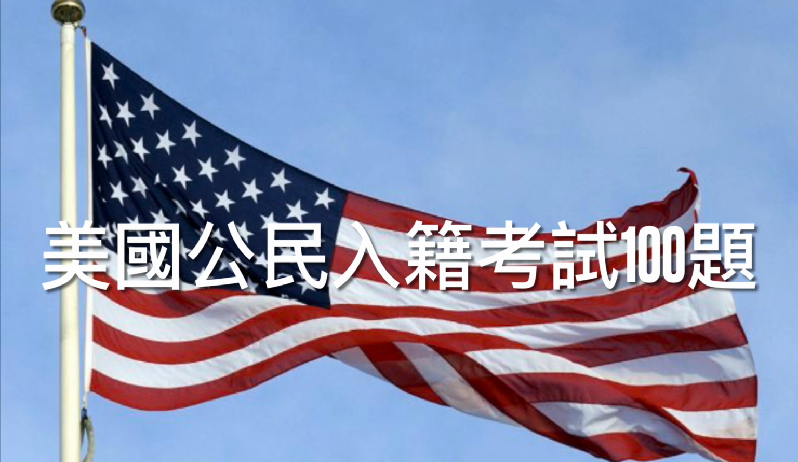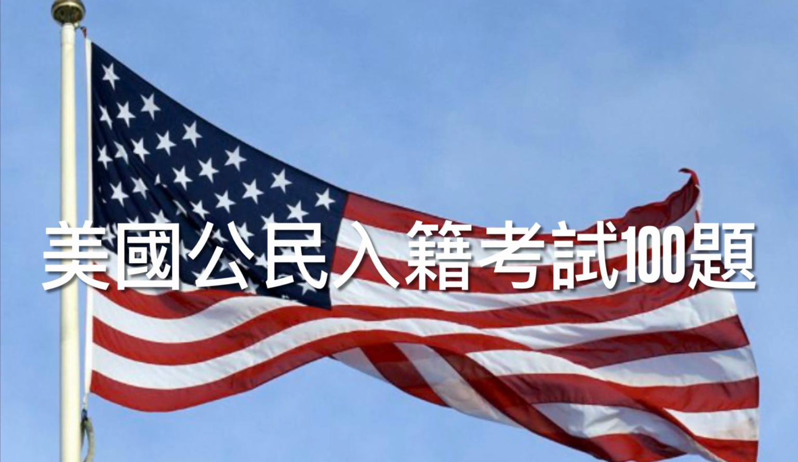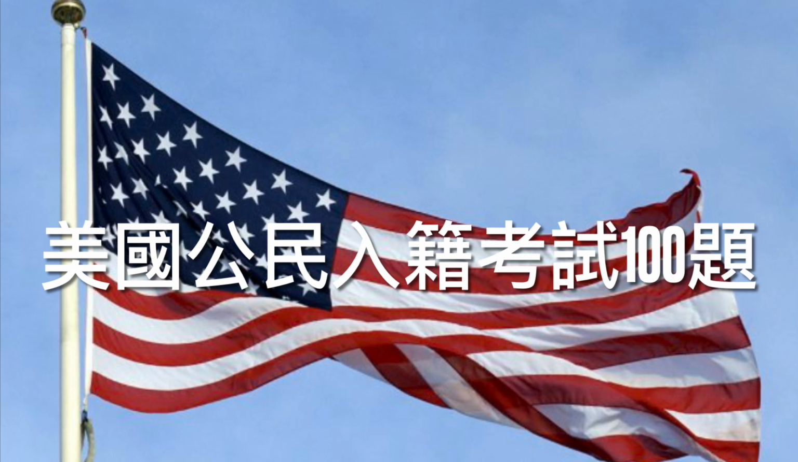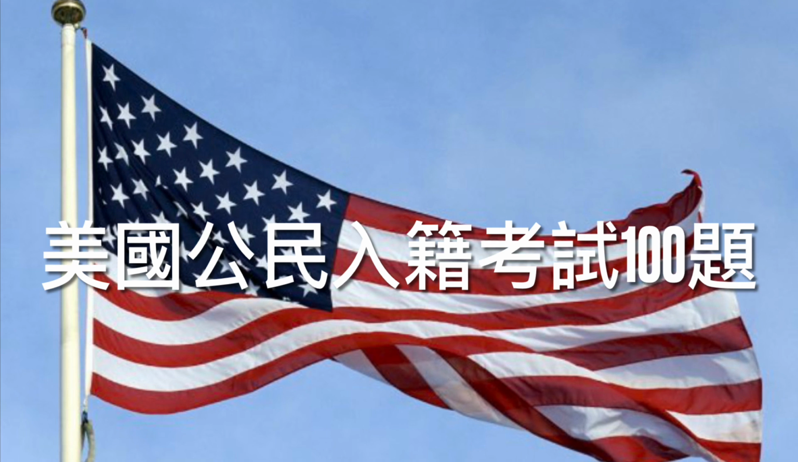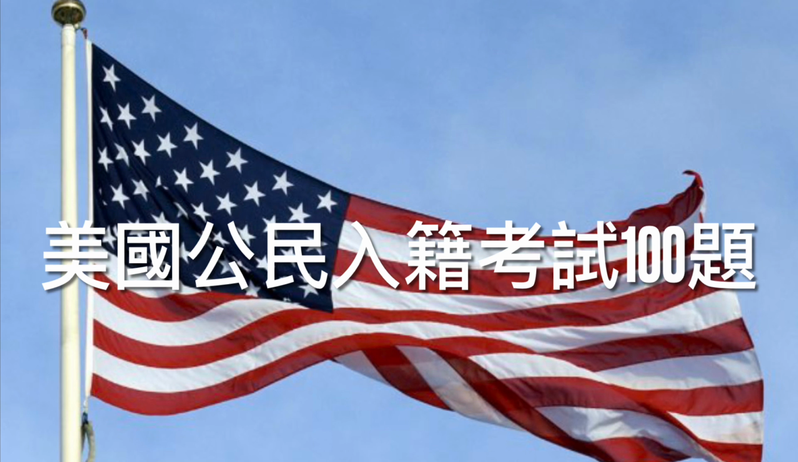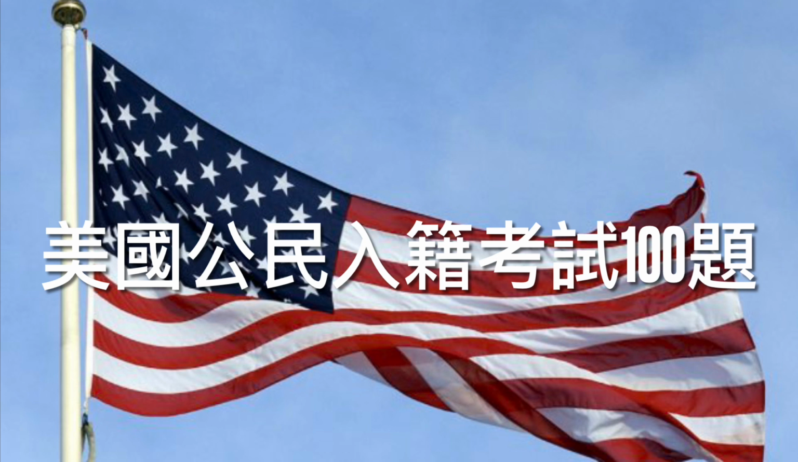75. Name 1 important thing that Abraham Lincoln did. Correct answers. Choose 1. Freed the slaves. Emancipation Proclamation. Saved or preserved the Union. Led the U.S. during the Civil War. Explanation. Abraham Lincoln served as U.S. President from 1861 until he was assassinated in 1865.